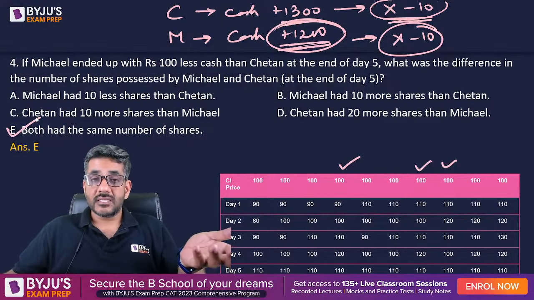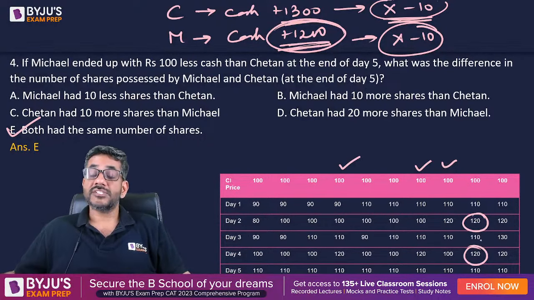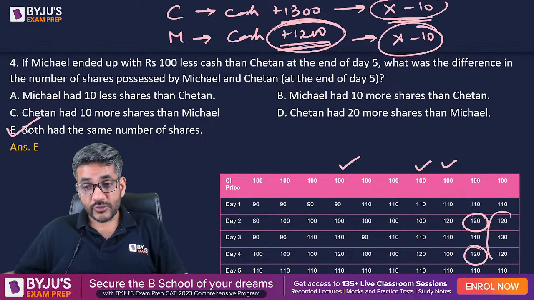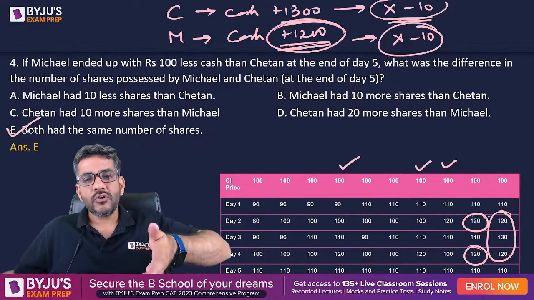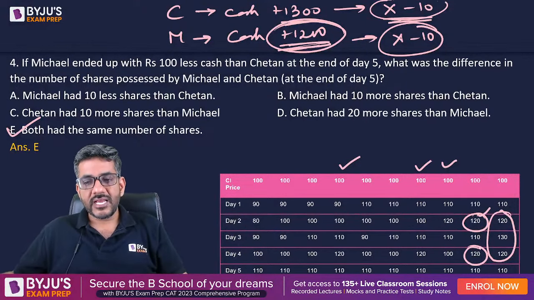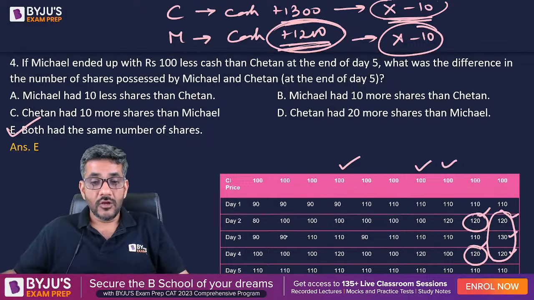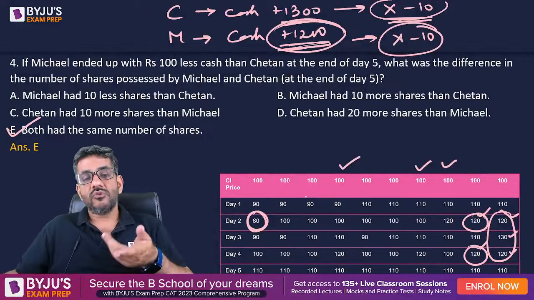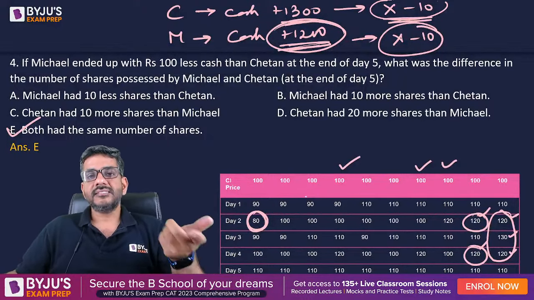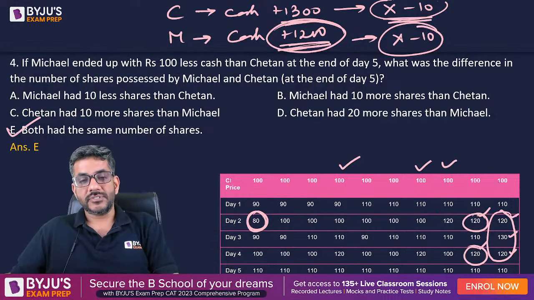Because otherwise, what are the other possibilities? Either Michael sold it twice, तो उसके पास shares X minus 20 होंगे, or he sold thrice, तो X minus 30 होंगे, right? But in those cases, his cash would also be much more. 2 बार sell करेगा, he will have 2400 more. 3 बार sell करेगा, he will have 3700 more. और अगर यहां पर buy करेगा, he will have 800 less. So 1200 more is possible in only one case, that he sells only once, and that too for 120 price. So therefore the answer was option E for this question.